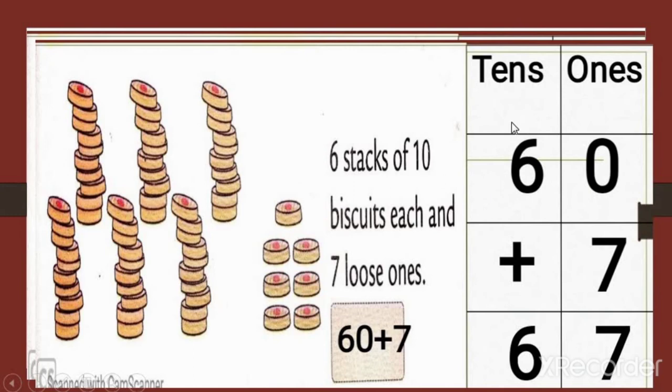Look, we have to write it in the column of tens and ones. So we have to write the number 6 at the tens place and 0 at the ones place, which means 60. 60 plus how many loose ones do we have? 1, 2, 3, 4, 5, 6 and 7.